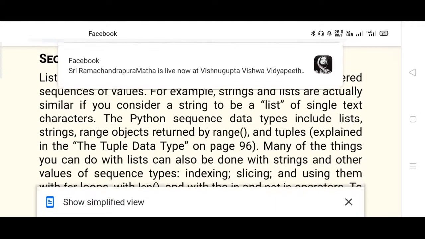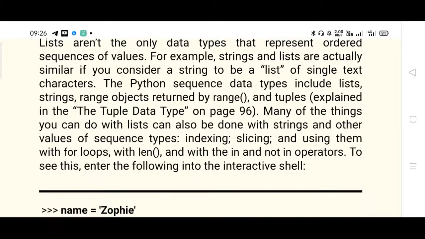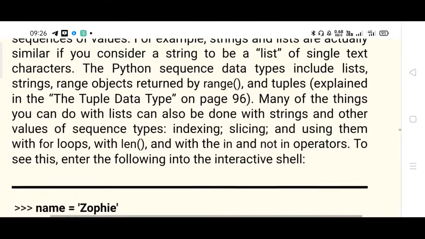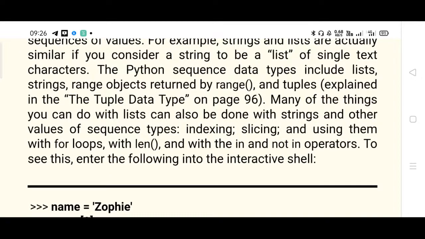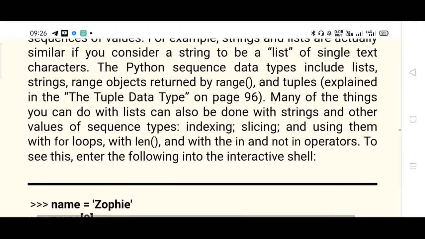The tuple data type we'll be discussing later. Many of the things you can do with the list can also be done with the string and other values of sequence type. So indexing, slicing, and all these things we have discussed already, right? And using them with the for loop, identifying the length with the length function, and with the in and not in operator, which will return the boolean value actually.